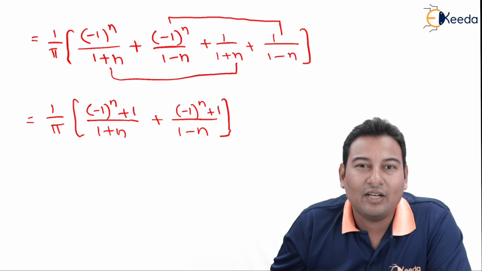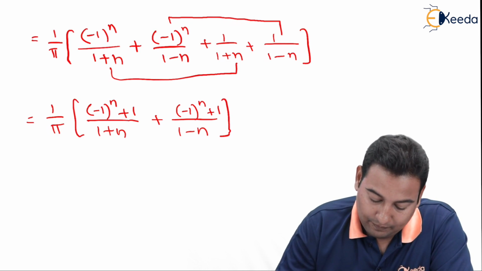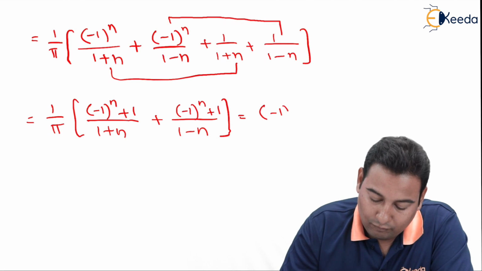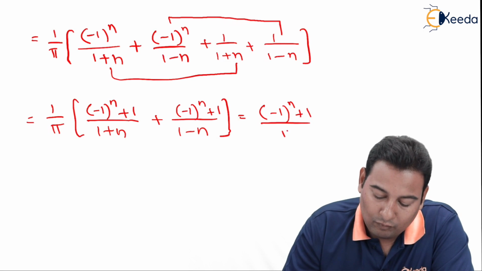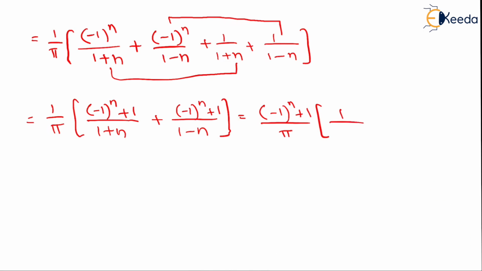Let's take minus 1 raised to n plus 1 common. Upon pi, inside will be left with 1 plus n, 1 minus n. Let's take LCM. This is a plus b, this is a minus b, a square minus b square.